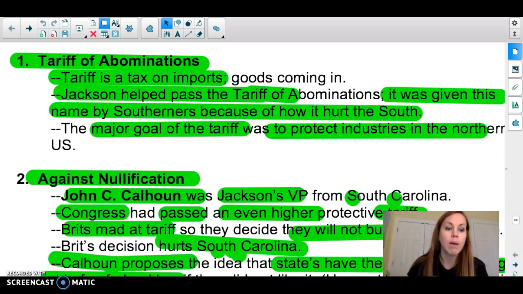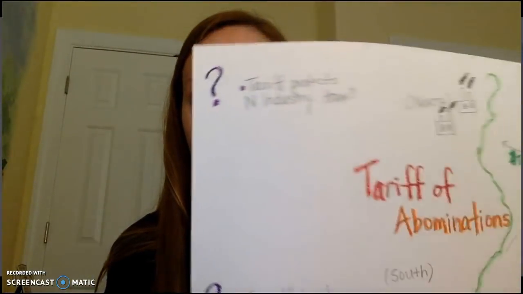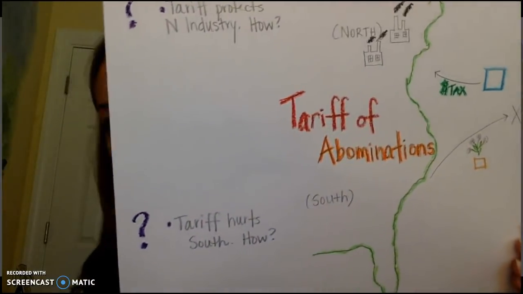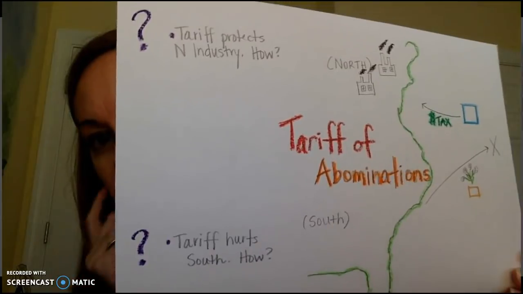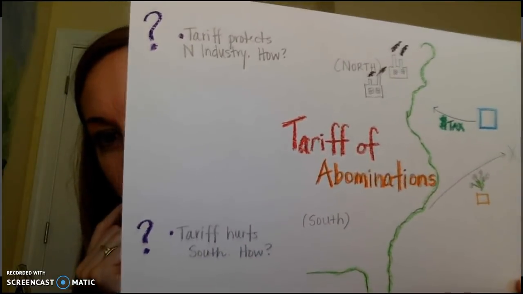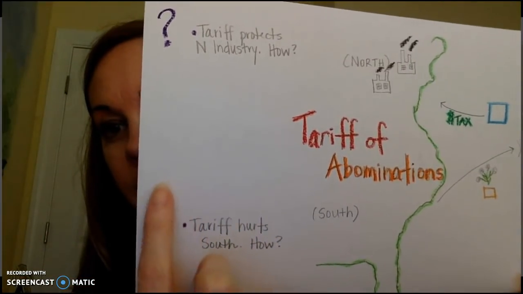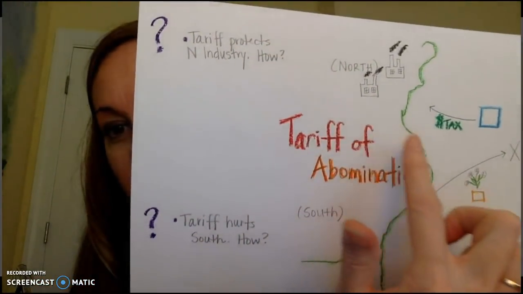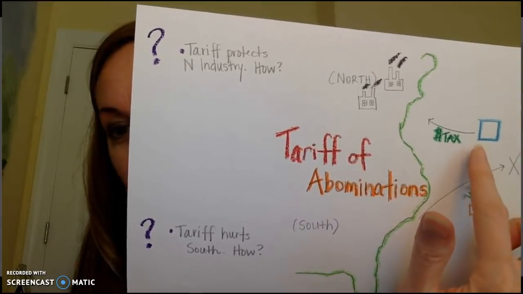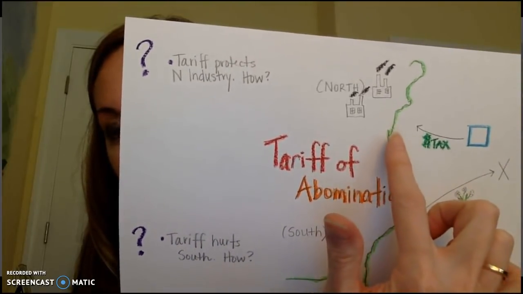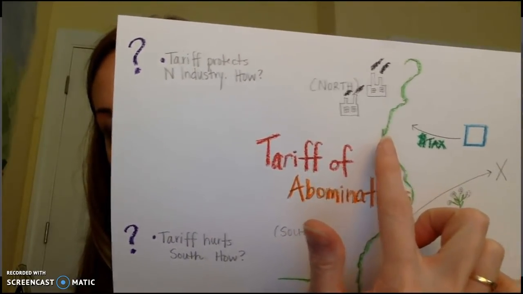Okay, so I'm going to pause this and see if I can show you something that I made. I'm going to show you what I made here, and it is a sketch note of how to explain the tariff. First, a product is coming here in this bin from England over into the New World, here into America.